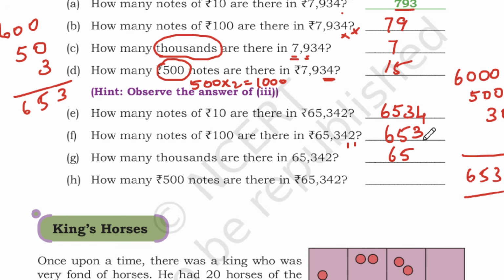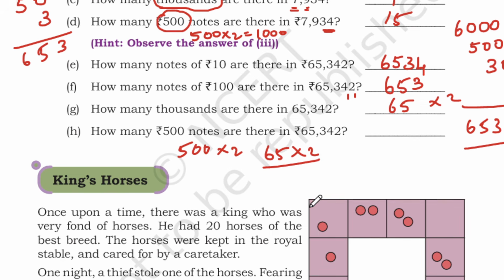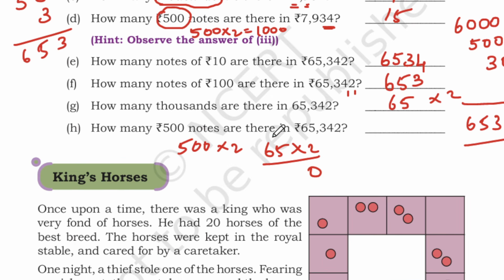Again I told you, you have to multiply this by 2, because in 1000 rupees we have two 500 rupees notes. So 65 into 2, how much? 5 2s are 10, 0 balance 1, 6 2s are 12, 12 plus 1, 13. So you will get 130 500 rupees notes.